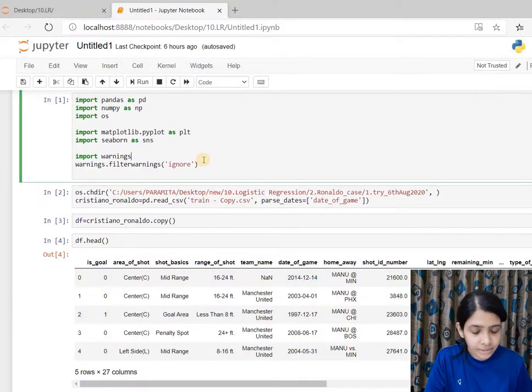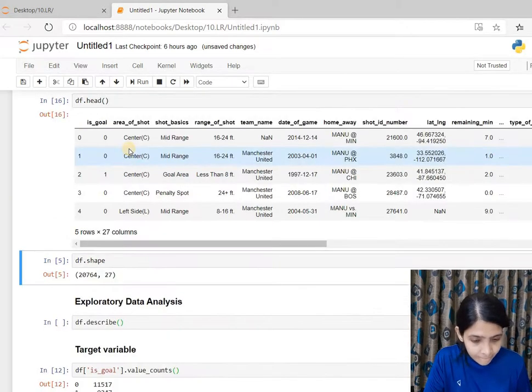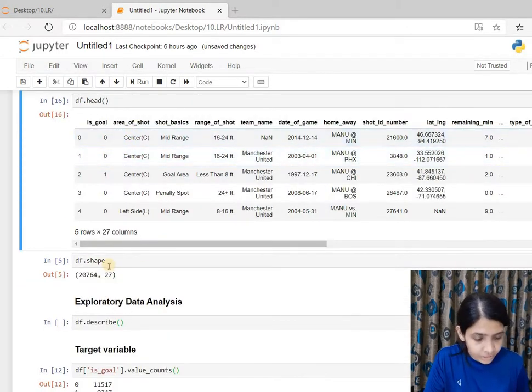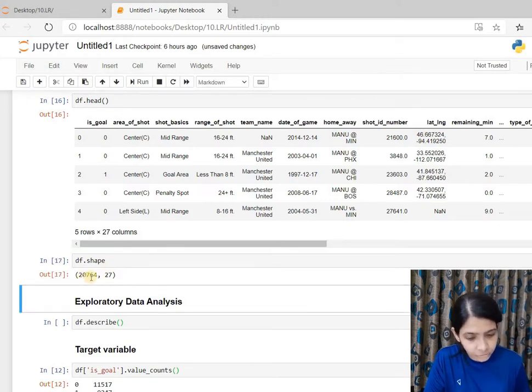Okay, so let's start with reading the data. First we'll import the libraries, some basic libraries like Pandas, NumPy, Matplotlib, etc. And the more advanced libraries I'll import when I use them. We'll read the data. This is the data, head of the data. And first thing, we'll check the shape of the data, that is the number of rows and columns it has. It has 20,000 rows and 27 columns.